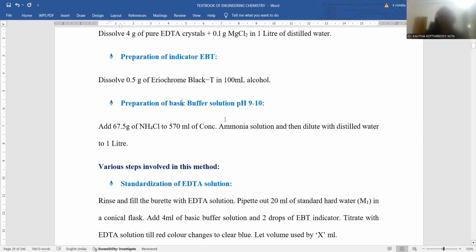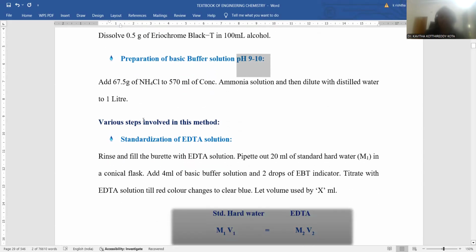Preparation of basic buffer solution. In order to maintain a constant pH of 9 to 10, a basic buffer solution is required. The compound is 67.5 grams of ammonium chloride and 570 milligrams of concentrated ammonia together making the basic buffer solution. After mixing these two components, dilute with distilled water, and the total solution is made up to 1 liter. This is the way all the chemical solutions are prepared in order to go for the determination of hardness of water present in the water sample by EDTA titration.